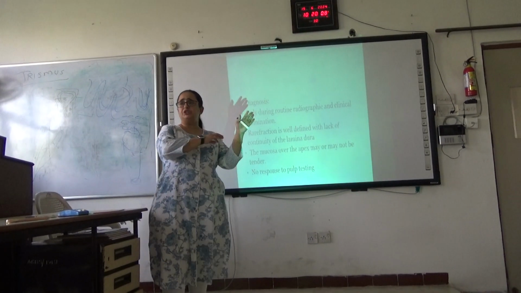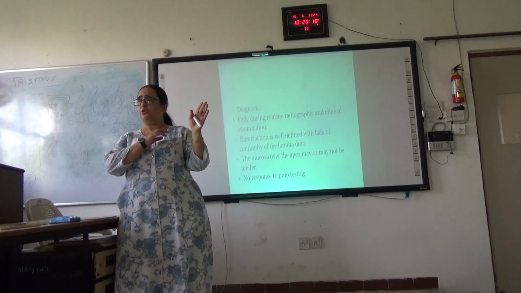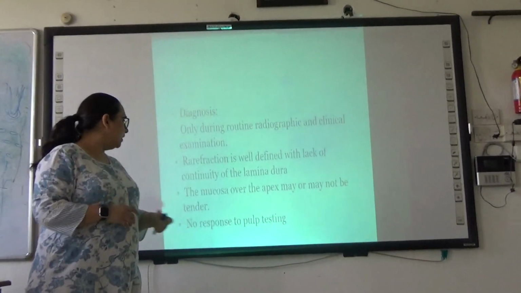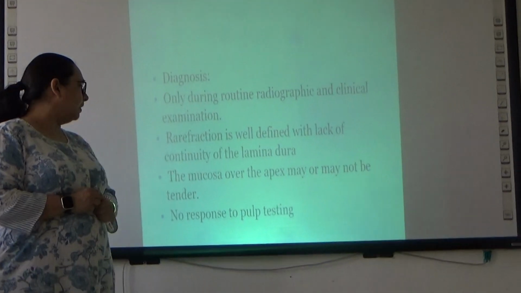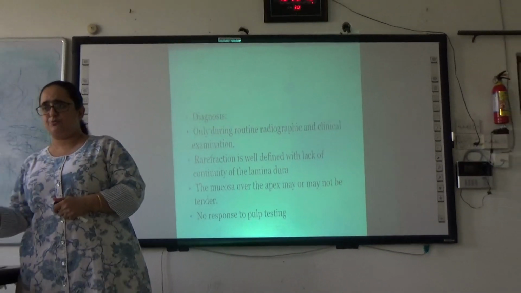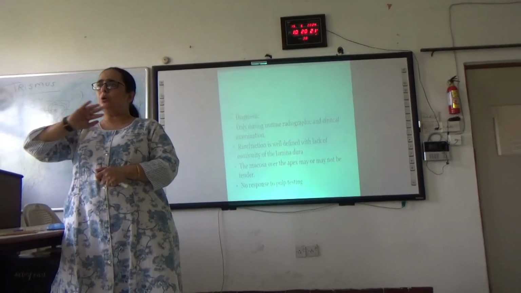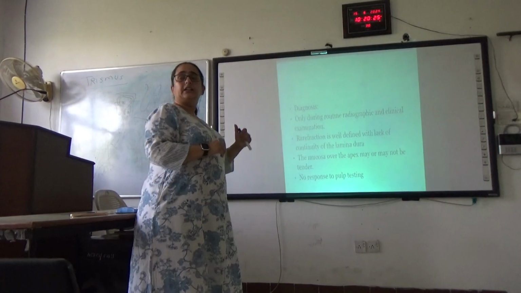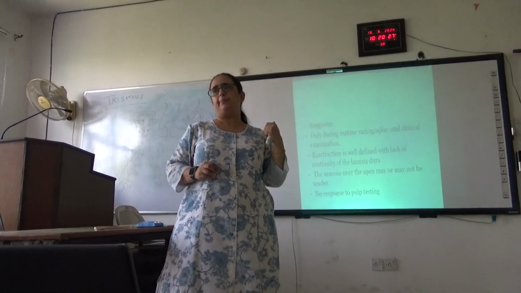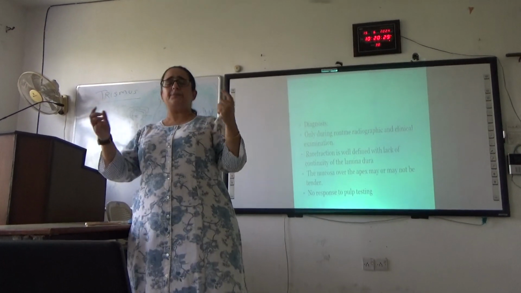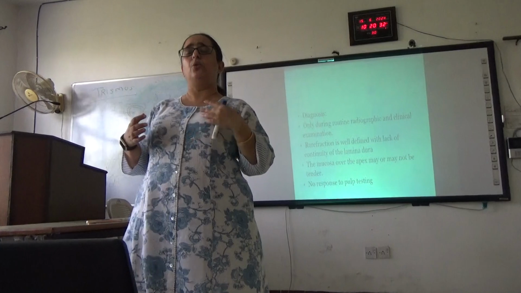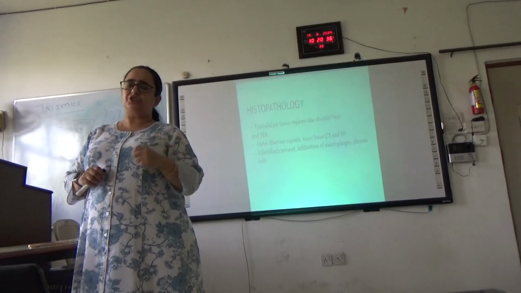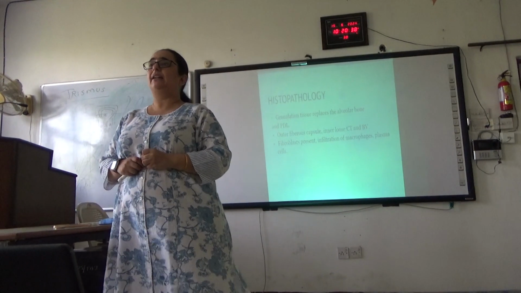Radiological picture will all be similar to what it was before, except that there will be no symptoms. The mucosa over the apex may or may not be tender as well. Earlier the mucosa was always tender. In this particular case, the mucosa is not tender and it will not be responsive to pulp testing. Understood? Because the pulp is already necrosed, so there will be no response when we do any kind of pulp test. So when we see a histological examination, there will be granulation tissue.